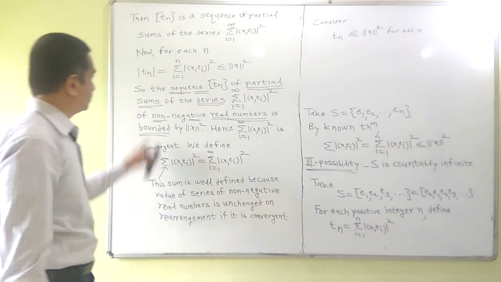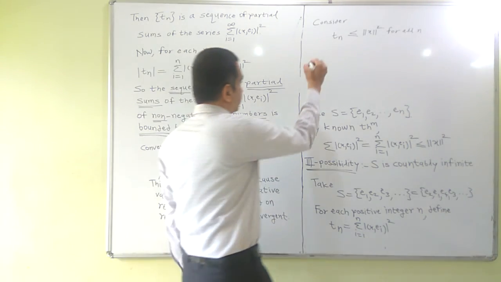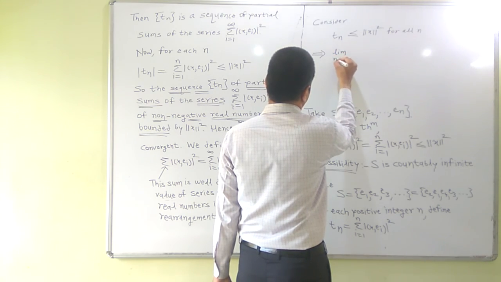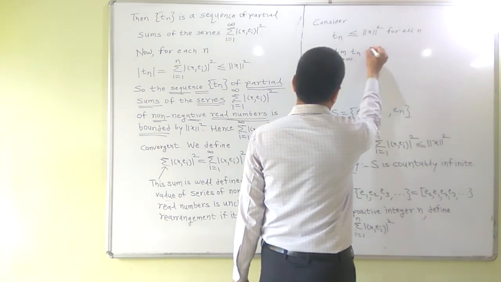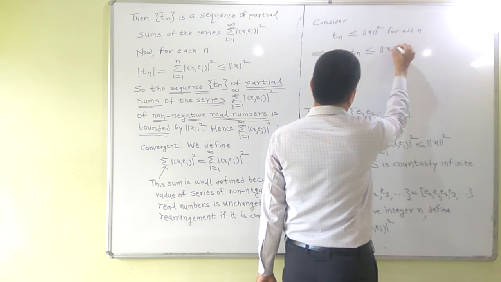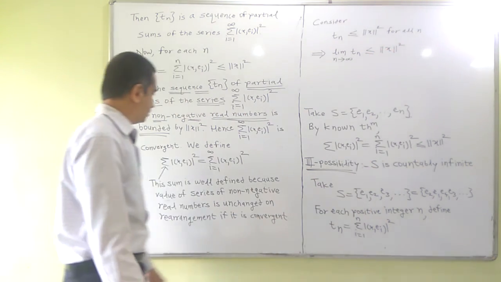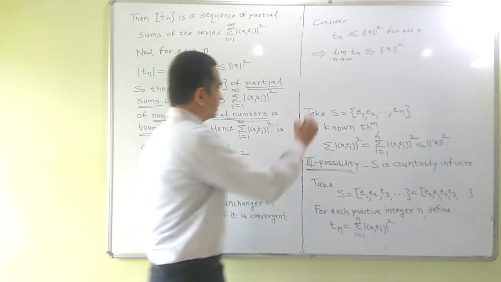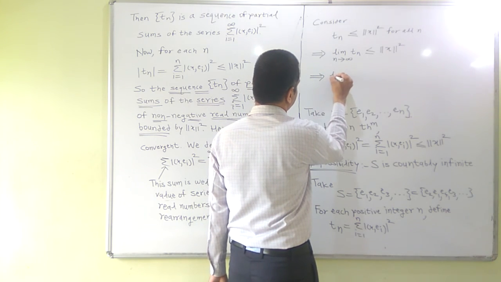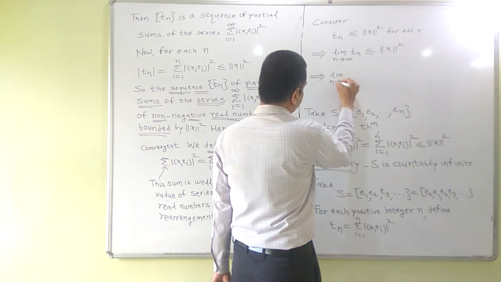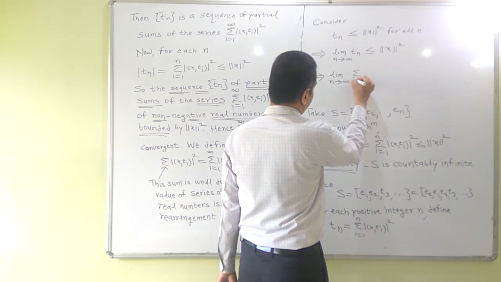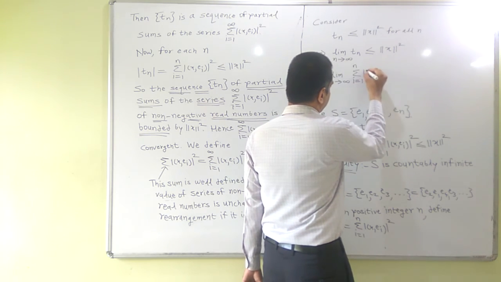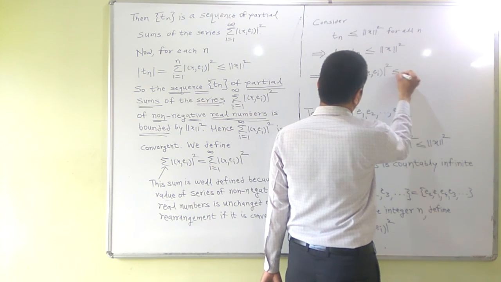So this implies limit of Tn is less than or equal to norm of x squared. Why does this limit exist? Because the series is convergent, so the limit of Tn exists, and the limit of the sequence of partial sums is nothing but the value of the series. So let me add a few steps: the sum for i equal to 1 to n of |⟨x, e_i⟩|² is less than or equal to norm x squared.